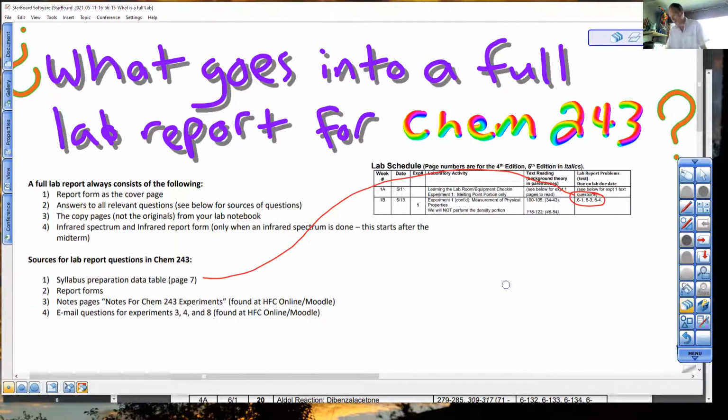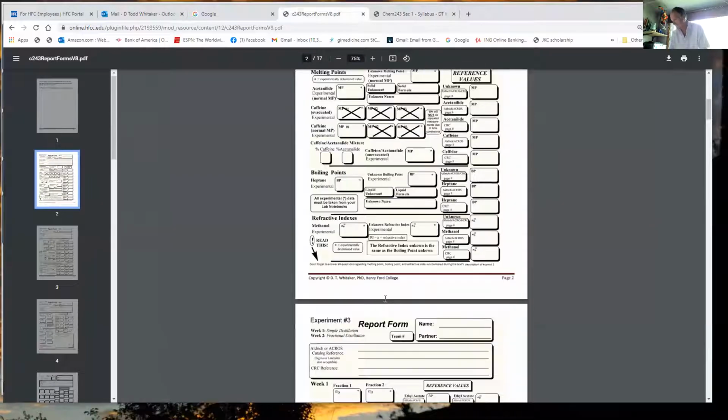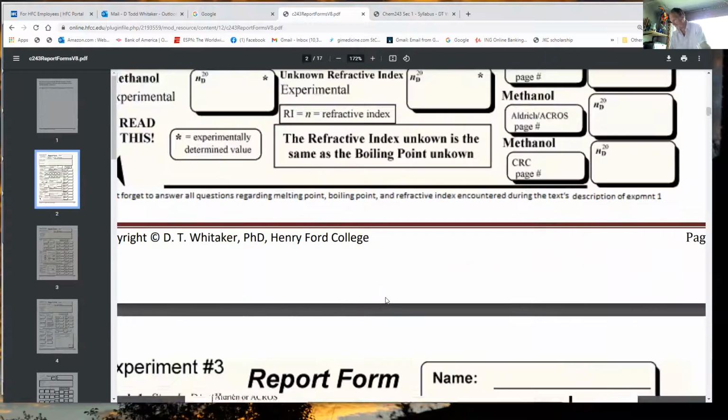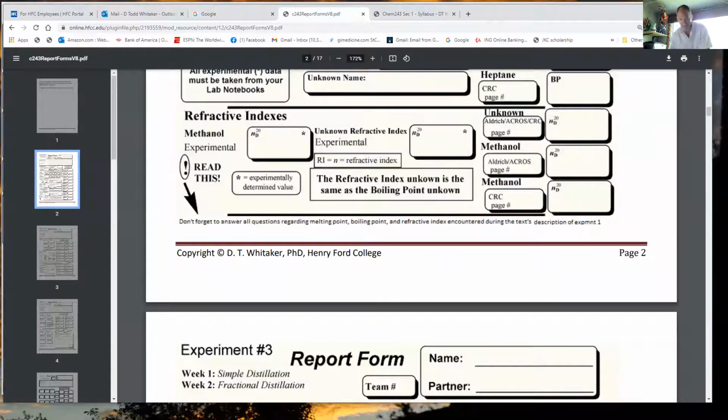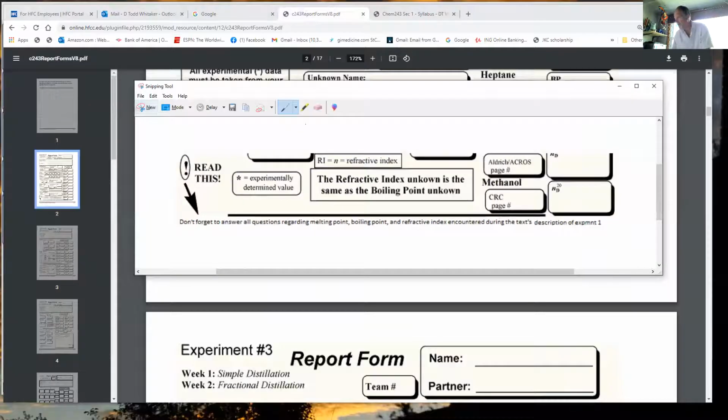Where else might we have questions? Report forms. I'm going to go back to the report form and snip a little piece of it down here, but it's not very clear on that other screen. Okay, down here. Read this. It's off the report form. Sometimes it'll be just questions on the report form. Sometimes it will tell you on the report form where there's other questions.